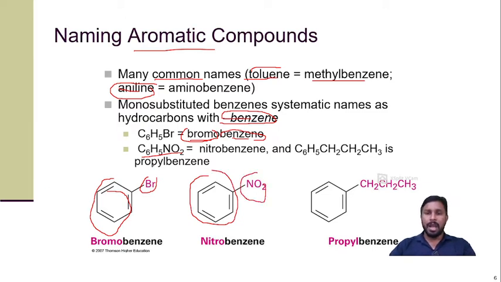Now if there is an alkyl chain, then you have to give the name with the alkyl group as a prefix. So this one is the propyl group and this one is benzene, so it is called propylbenzene. So this is about the monosubstituted benzene.